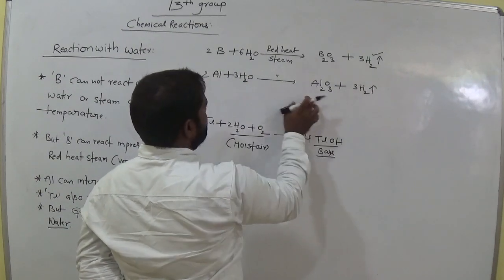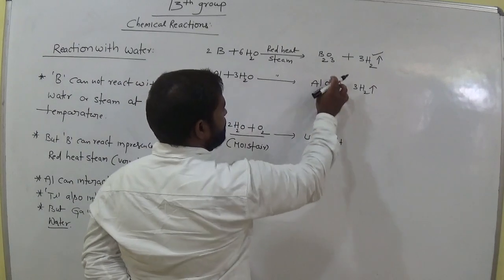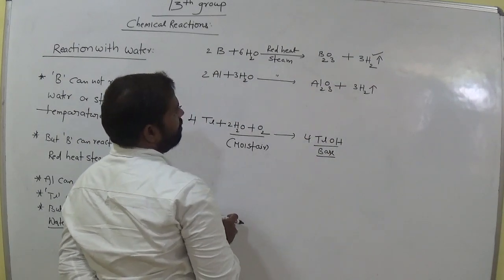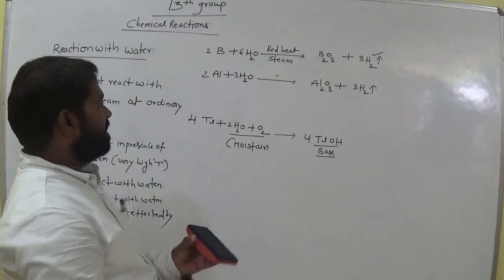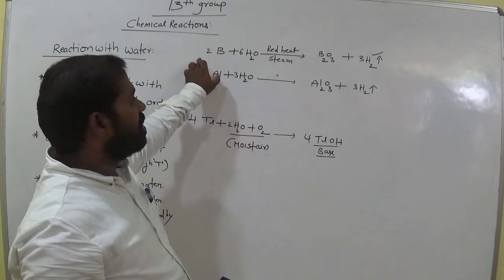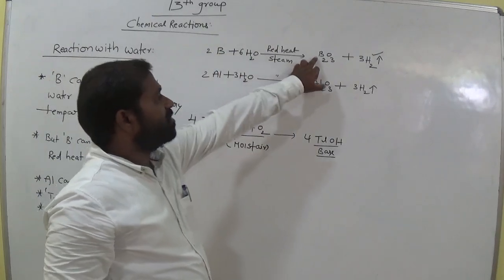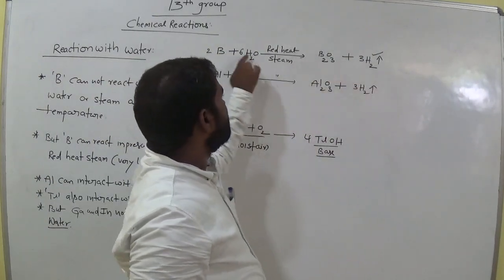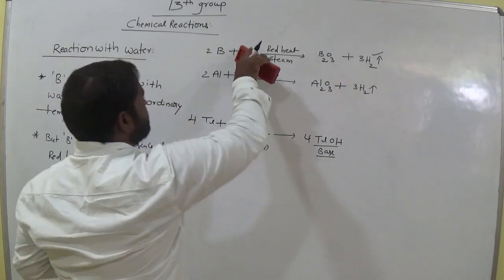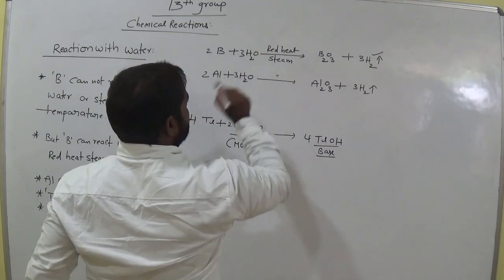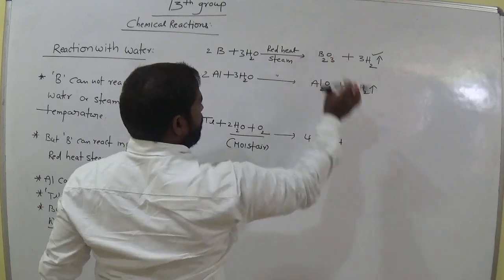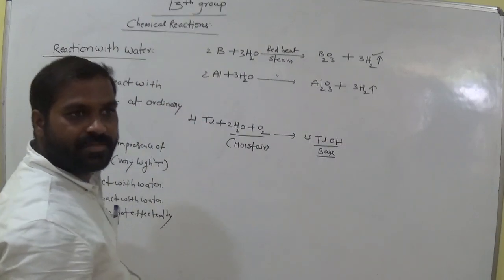Next, 2 aluminium, 3 oxygens and 3 oxygens. Is it balanced or not? Balanced. Clear, all of you, everyone?